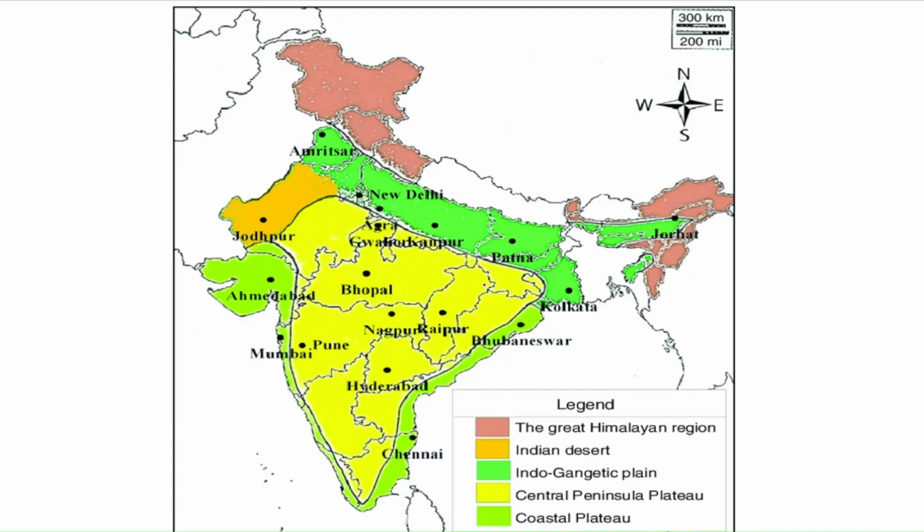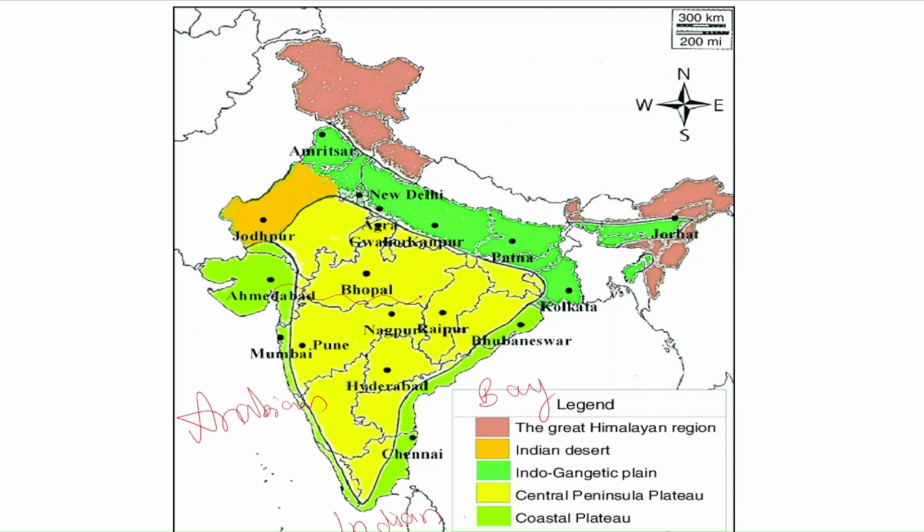See, in this map, you can see that India is a peninsula. How do we say that? It is surrounded by water on the 3 sides. That is, in the east, we have Bay of Bengal. In the west, we have Arabian Sea. And in the south, we have Indian Ocean. That is why it is called as peninsula.